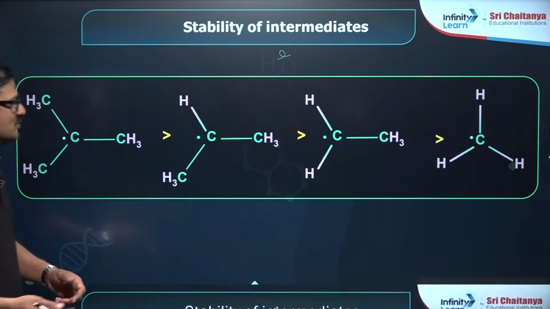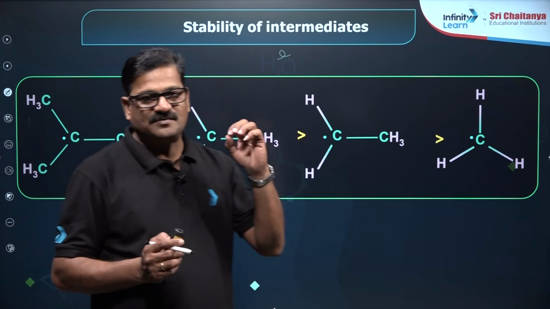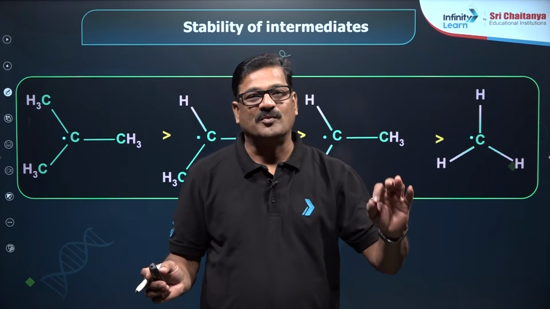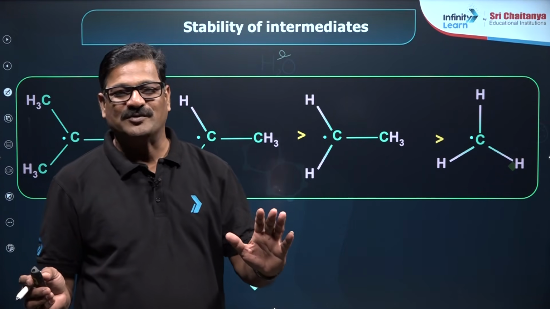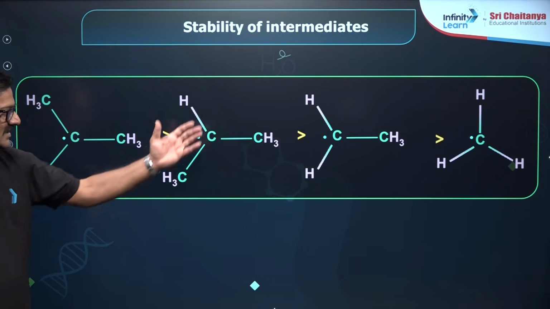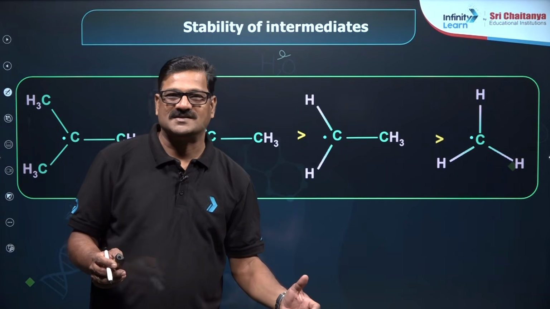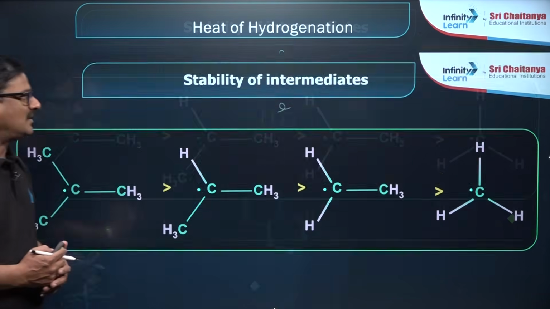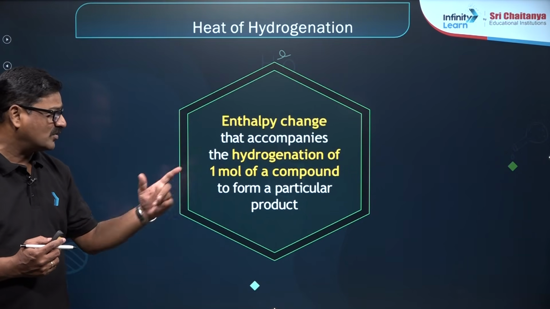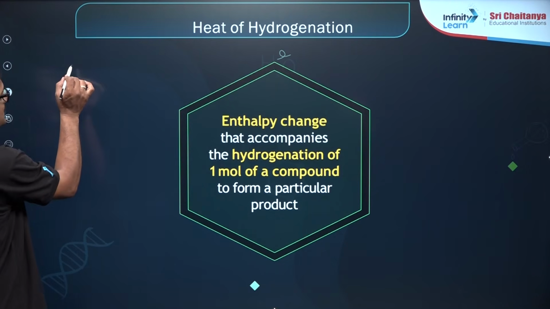Moving ahead, dear students, for free radicals, wherever you see, free radical stability just follows carbocation stability. That is a thumb rule you have to follow all the way. The order is tertiary, secondary, primary and methyl free radical, which is part of the reactivity and stability. Also, the enthalpy change that accompanies the hydrogenation of 1 mole of a compound to give the product is called the heat of hydrogenation.